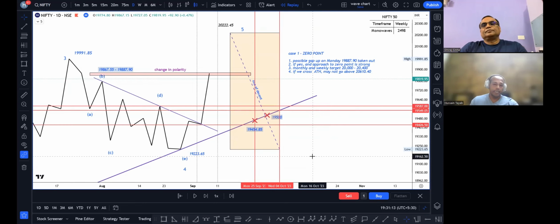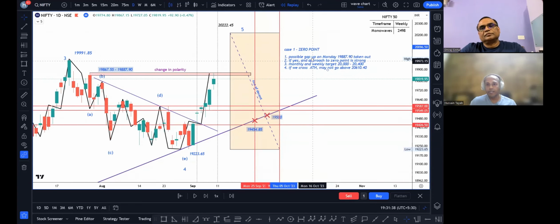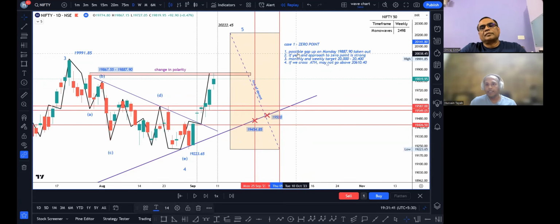Okay, let's do that. Last when we had met, and I'm going to switch on the candles for this. We had met on 8th of September, right? We had this sell zone over here, which was 18,867 to 887. We had suggested that many of these important resistance levels generally gap up and get taken out. And that's why we had our case one, that is, we may see a possible gap up over 19,887. If it is taken out, we may approach this 0 point.